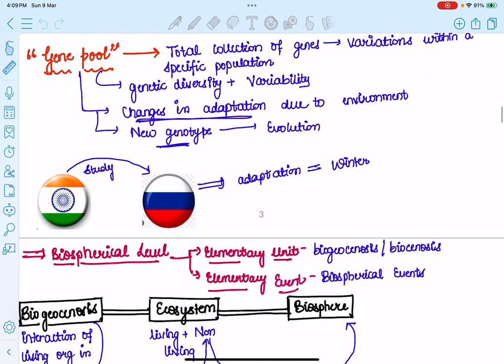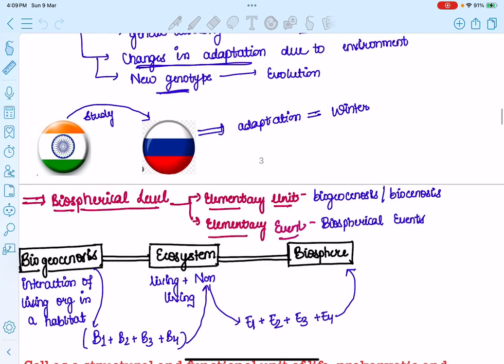Okay, now let's move on to the last level. The last level is the biospheric level, whose elementary unit is biogeocenosis or biocenosis, and the elementary event is biospheric events. Now, biogeocenosis is also a new term for you, which means interaction of living organisms of one or the same species in a particular habitat. Then we have the ecosystem, that is a system including both living organisms and non-living components in a certain habitat. And biosphere, you all know what the biosphere is.